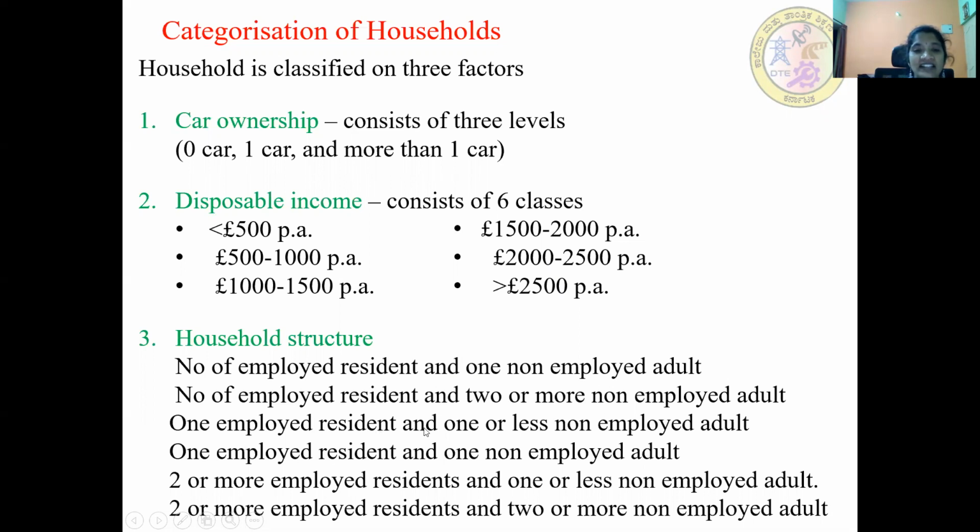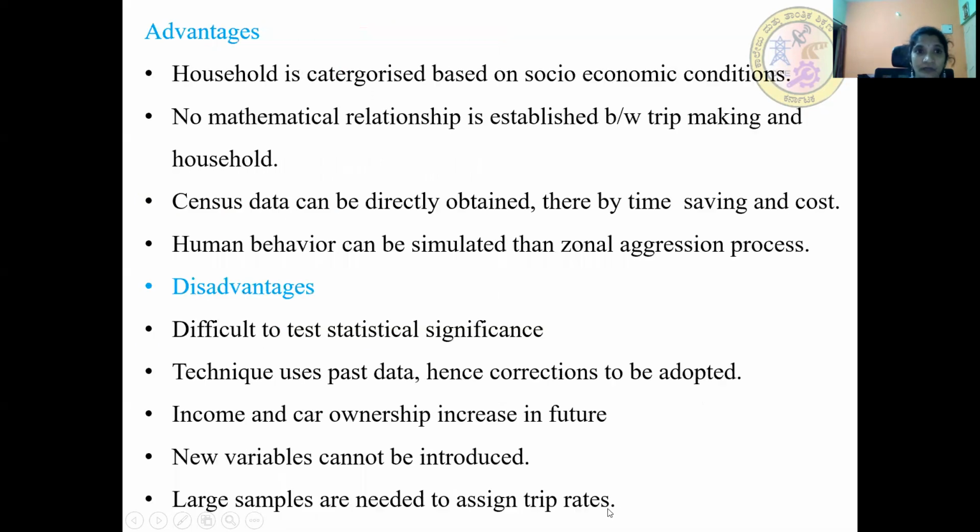One employed resident and one or less non-employed adult. One employed resident and one non-employed adult. Two or more employed resident and one or less non-employed adult. Two or more employed resident and two or more non-employed adult. So these are the various categorizations.